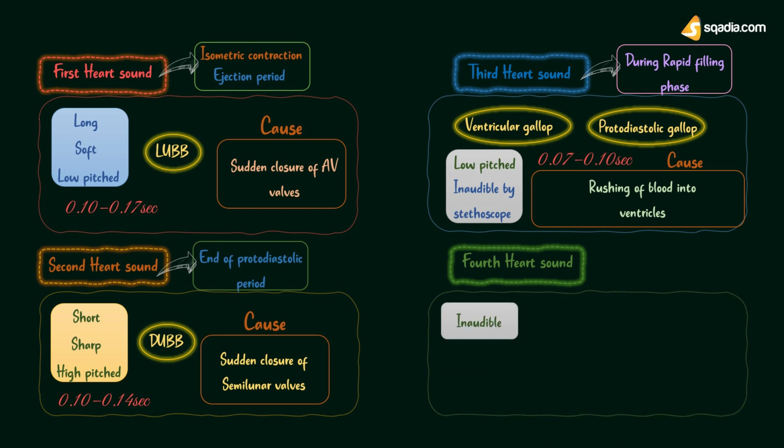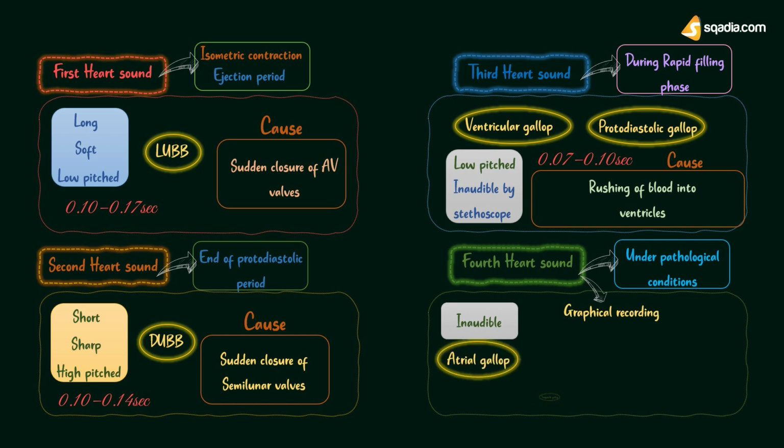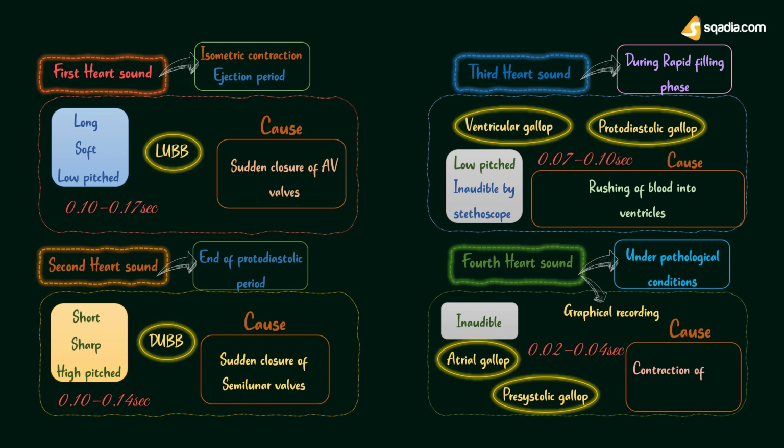Normally, the fourth heart sound is an inaudible sound. It becomes audible only in pathological conditions like ventricular hypertrophy, long-standing hypertension, and aortic stenosis. It is studied only by graphical recording, that is by phonocardiography. It is also called atrial gallop or presystolic gallop. Duration of this sound is 0.02 to 0.04 second. Fourth heart sound is produced during atrial systole by contraction of atrial musculature and vibrations set up in atrial musculature.